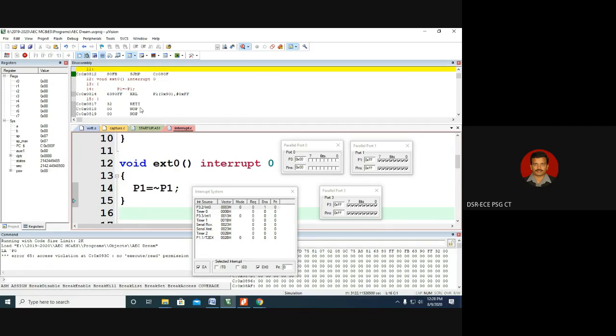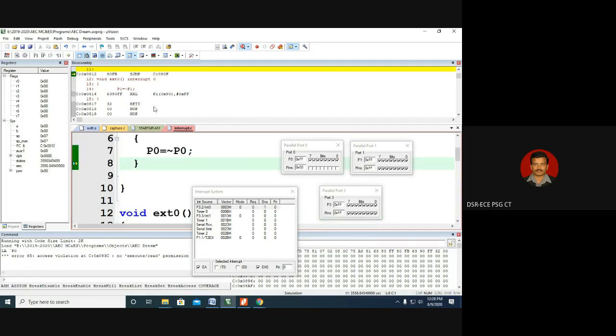Now the stack comes into the picture. What is a stack? Stack is a portion of the data memory. Whenever the program execution is jumping to the interrupt service routine, the return address will be pushed to the stack automatically. After executing the return interrupt instruction, the return address will be popped from the stack. That we are going to experiment with now in a very clear way.